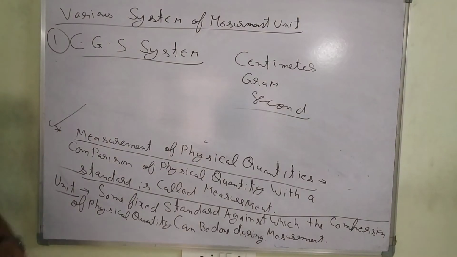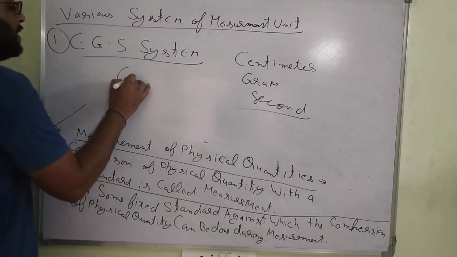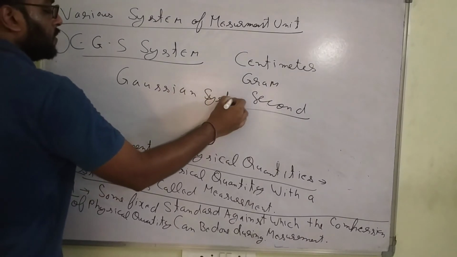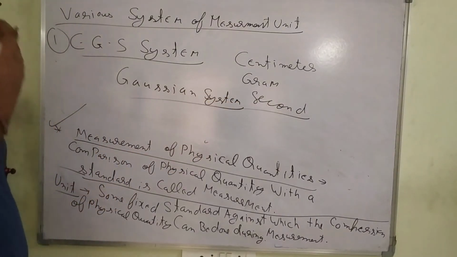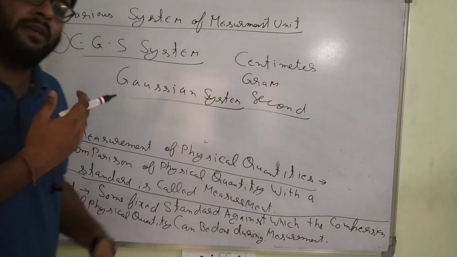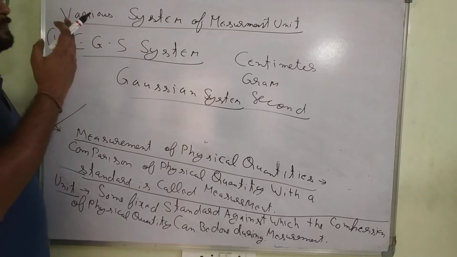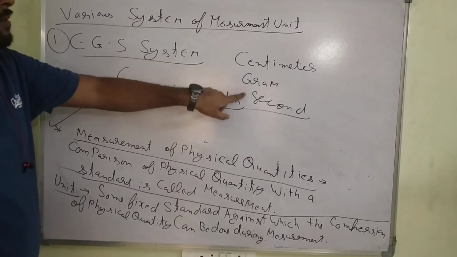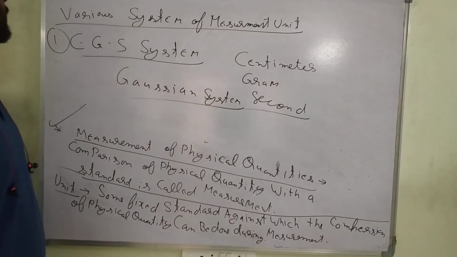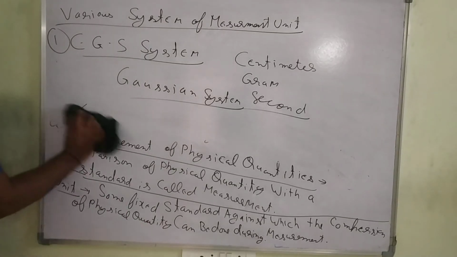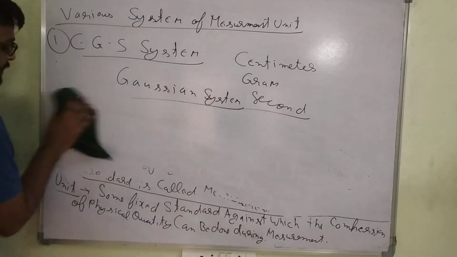The CGS system is also known as the Gaussian system, given by the scientist Gauss. In this basic fundamental system we are considering the centimeter, gram, second. Weight is measured in grams, time in seconds, and distance in centimeters.